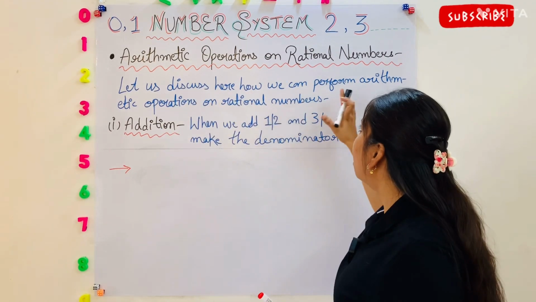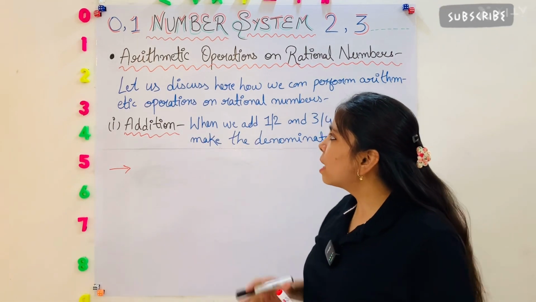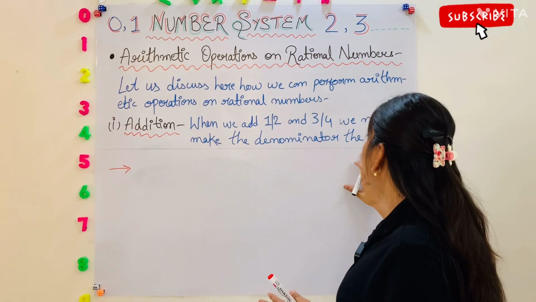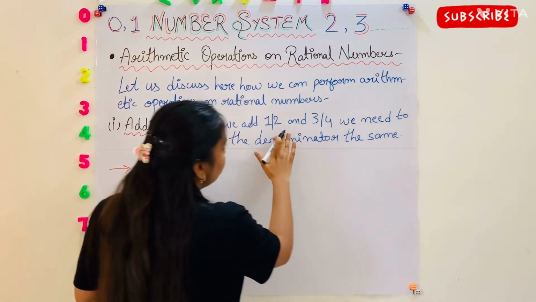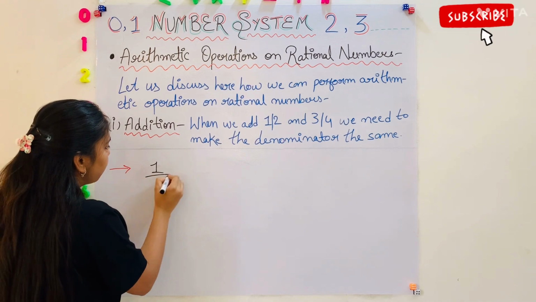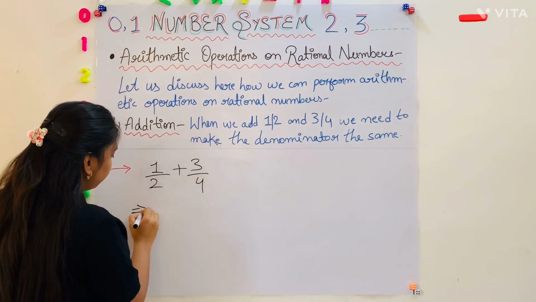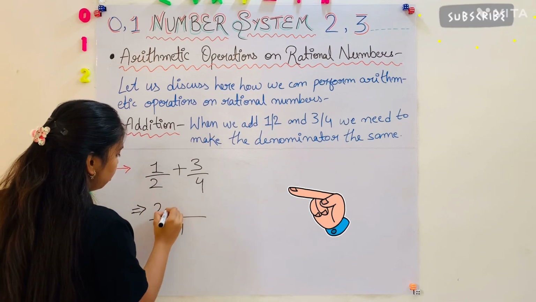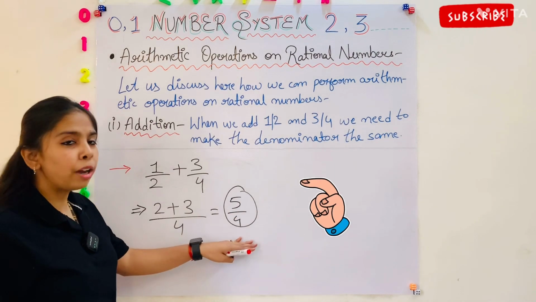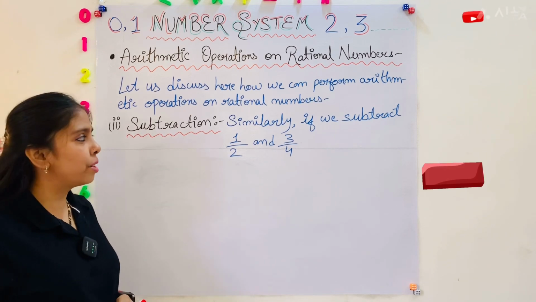Let us discuss here how we can perform arithmetic operations on rational numbers. First one is addition. When we add 1 by 2 and 3 by 4, we need to make the denominator the same. Like we know that 1 by 2 and 3 by 4 both are rational numbers. Here 1 by 2 plus 3 by 4 will give 4, 2 and here is 3. It will give 5 by 4. And this 5 by 4 is also a rational number, and the second arithmetic operation is subtraction.